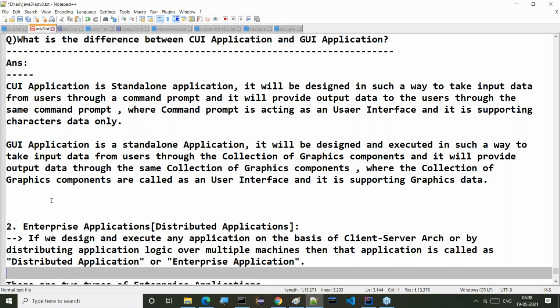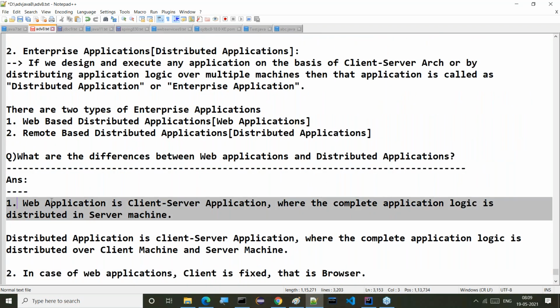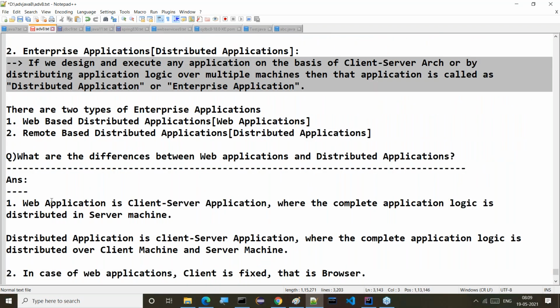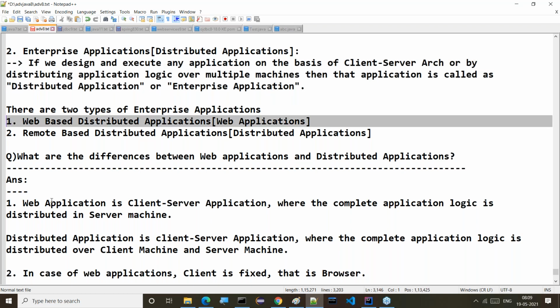Enterprise applications: if you design and execute any application on the basis of client server architecture, or by distributing application logic over multiple machines, then that application is called a distributed application or enterprise application. There are two types: web-based distributed application, also called a web application, and remote-based distributed application, also called simply a distributed application.